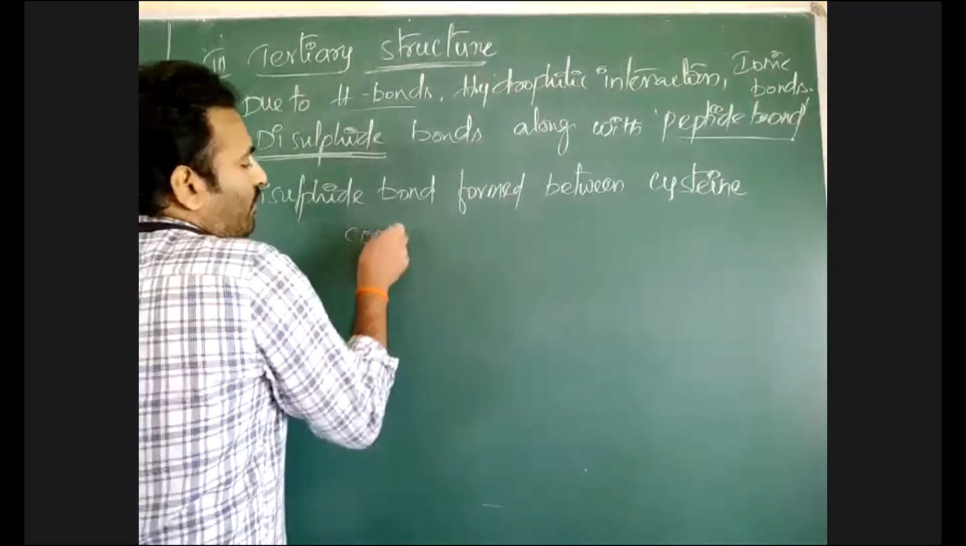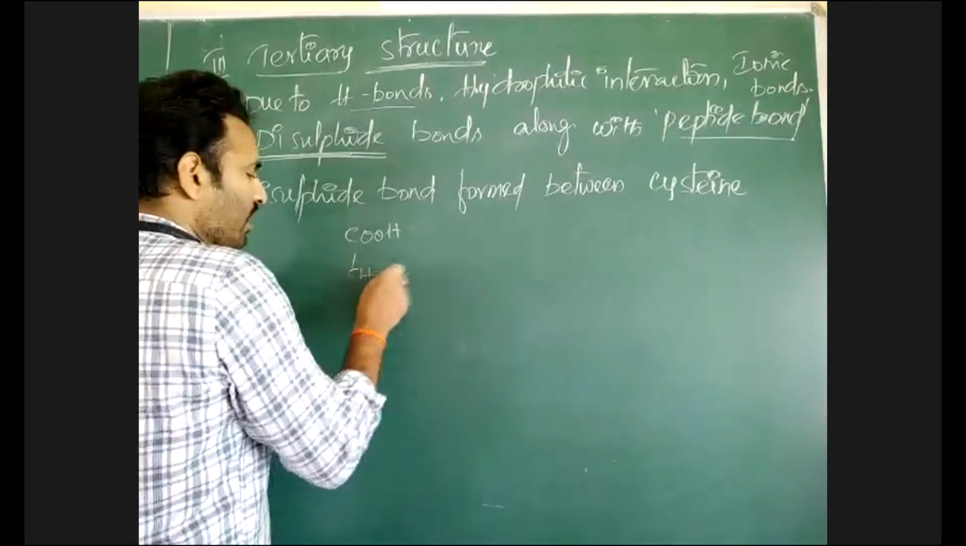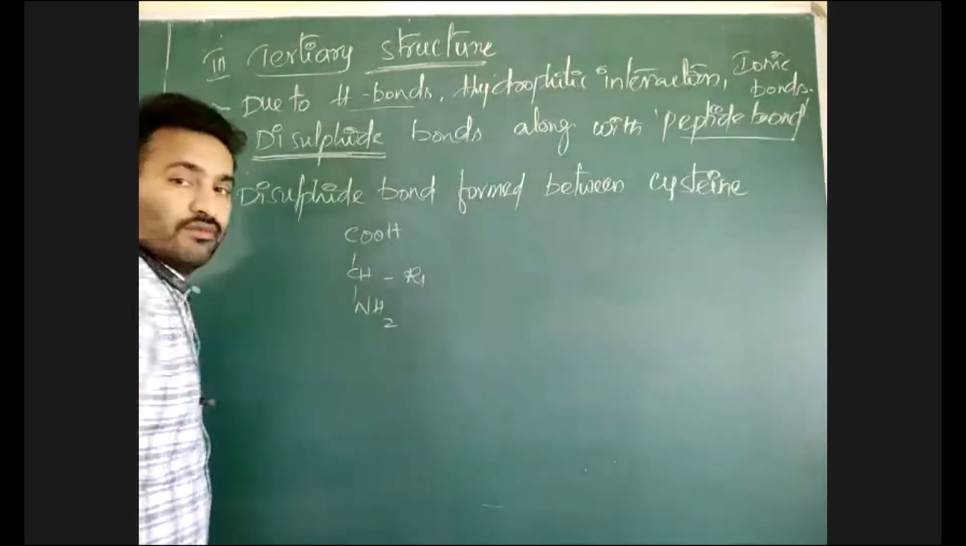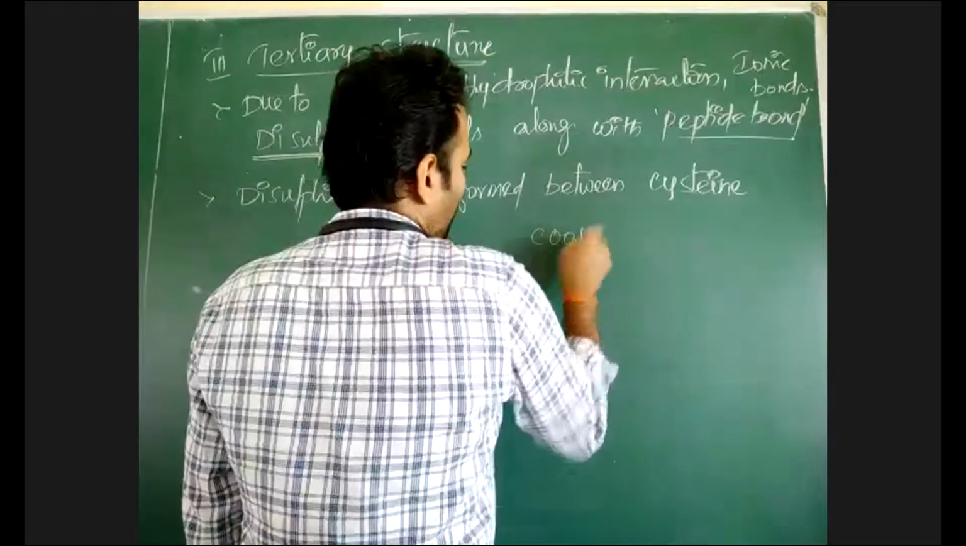Let us first see how a disulfide bond is forming. COOH is one, CH, R is there and NH2 group is there. This is one amino acid. Another amino acid I am writing here.